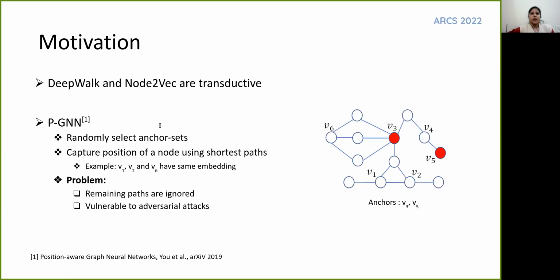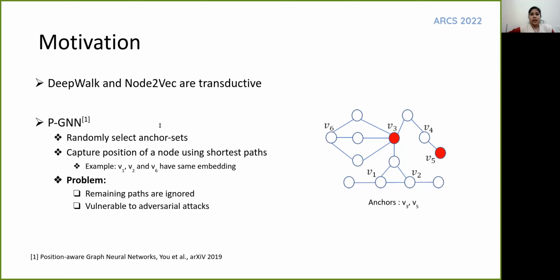helpful. The well-known DeepWalk and node2vec paradigms are useful in this regard, but are transductive in nature and cannot adapt to unseen nodes. PGNN is one of the first inductive graph neural networks to have captured the position of the nodes in the global context of the graph. The position is captured using shortest path distance of nodes with respect to select few anchor nodes, which are randomly chosen. The algorithm works fairly well but has its own pitfalls.